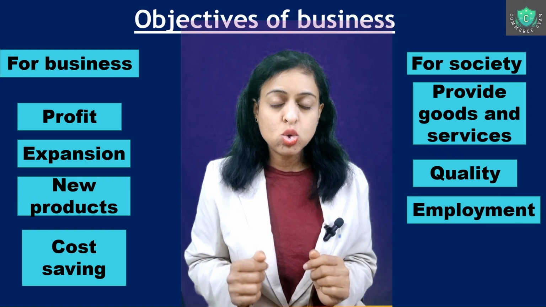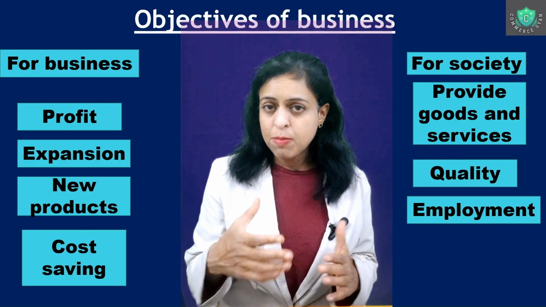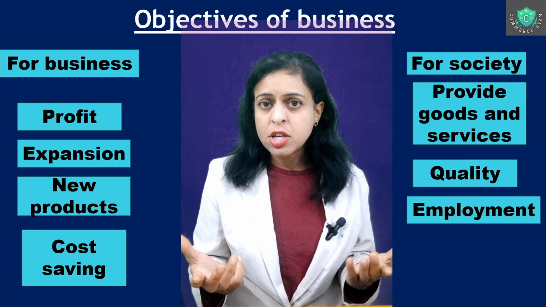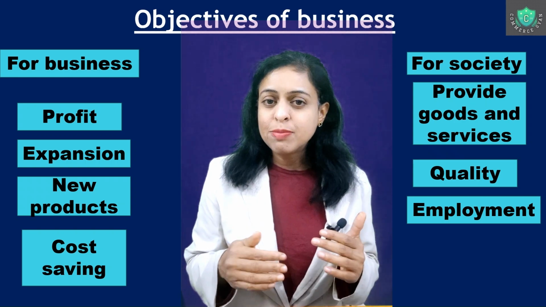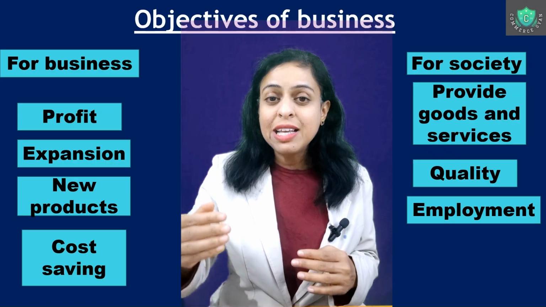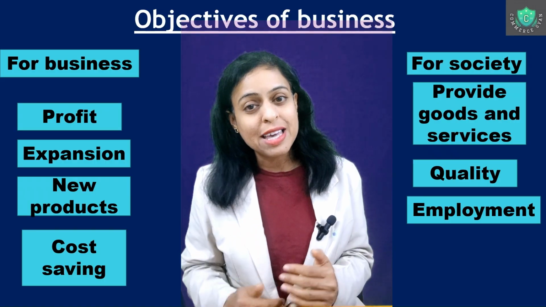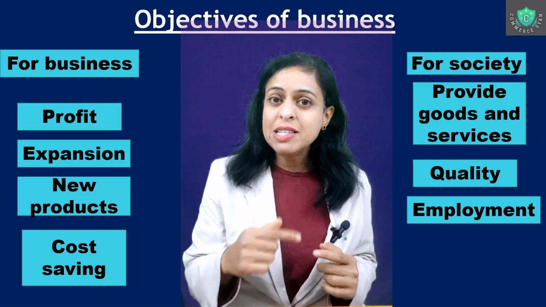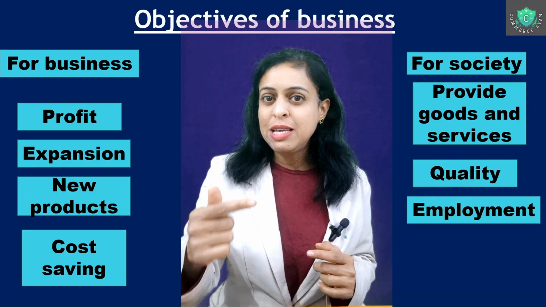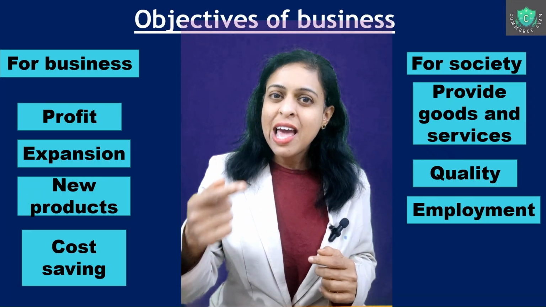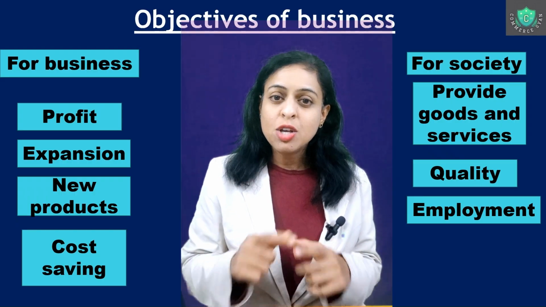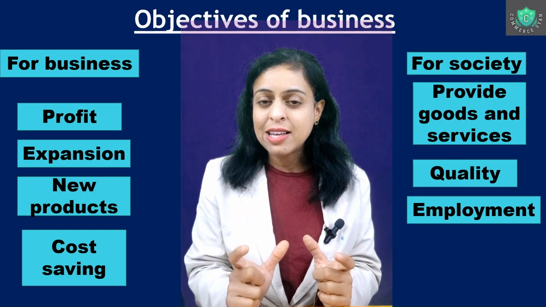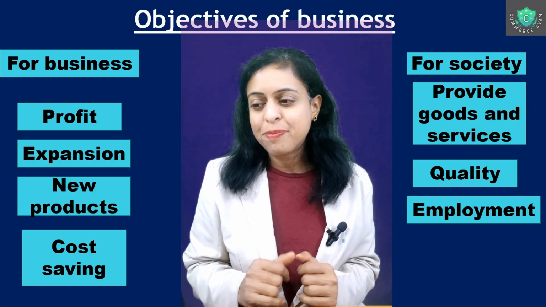Then what does the business importantly do? It is employment. So unless and until there is business in the market, you don't need people to run it. When you start needing people, they get employed, they earn money, and once they earn money, they also spend. So when the spending increases, automatically business growth is again boosted. So it is cyclical. Business creates employment, employment creates money, money creates more demand for products, and finally the demand is again felt by the business, so business grows. So this is like a chain, it's like a cycle which happens in the economy.